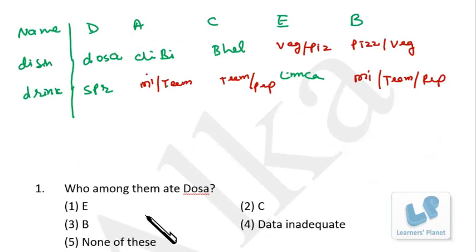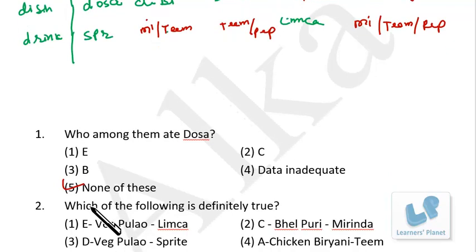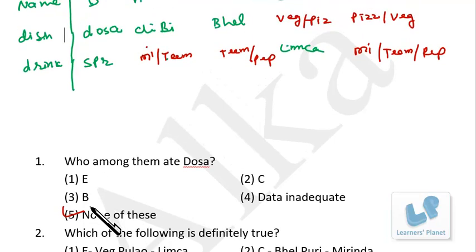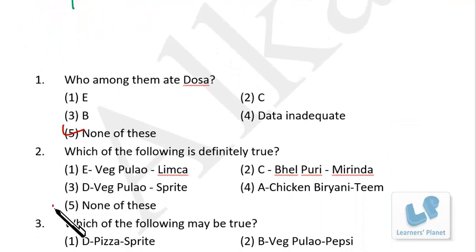Now who among them ate dosa? That is D. Which of the following is definitely true? E, veg pulao, limca, no. C, bhelpuri, Mirinda, no. D, veg pulao, Sprite, no. A, chicken biryani, Tim, no. None of these.